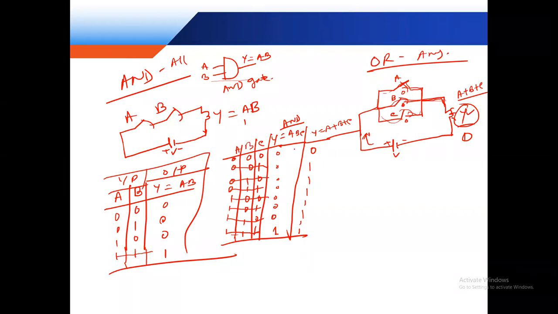Okay. Yes, sir. Is this the reverse of the AND gate? Not reverse. AND gate, all of these, both all are 1, all 1 1. So this is not the reverse of the AND gate. AND gate and OR gate are different. This is the any input high and this is the all input high.